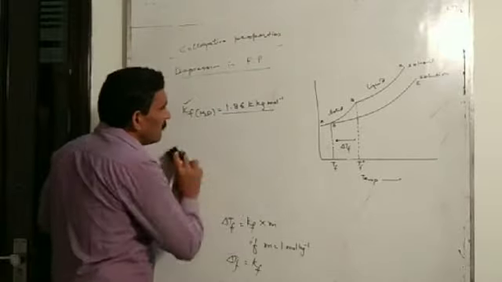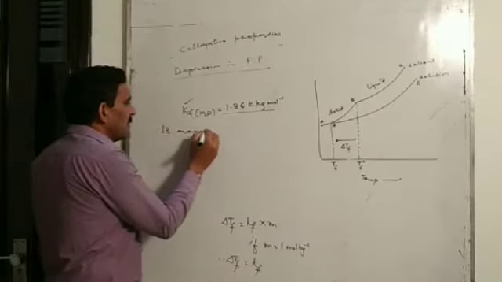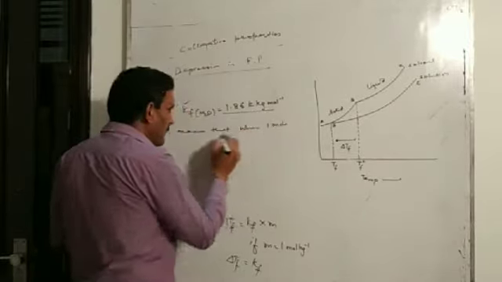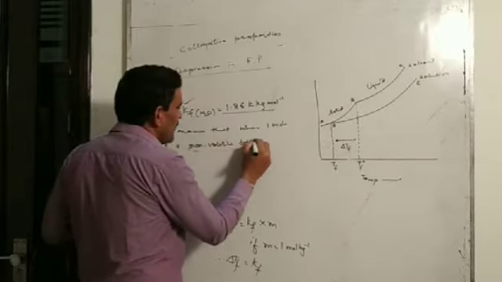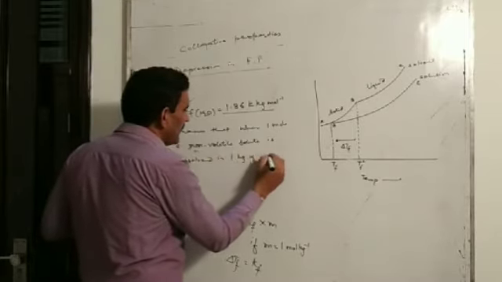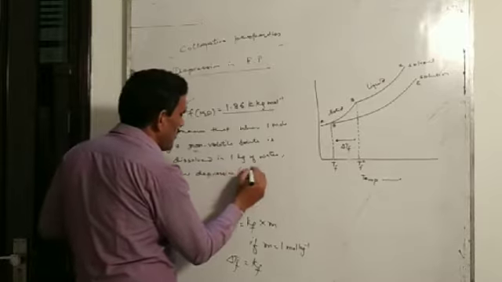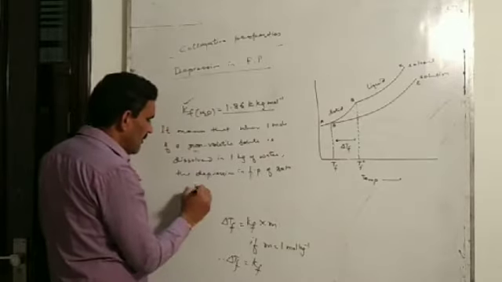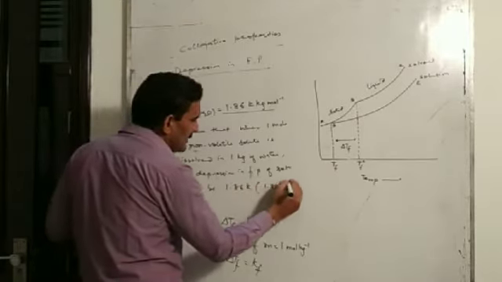Kf of water is 1.86 Kelvin kilogram per mole, which means that when 1 mole of a non-volatile solute is dissolved in 1 kilogram of water, the depression in freezing point of solution will be 1.86 Kelvin, or you can write 1.86 degrees Celsius.